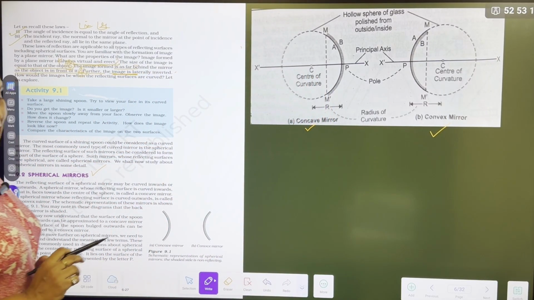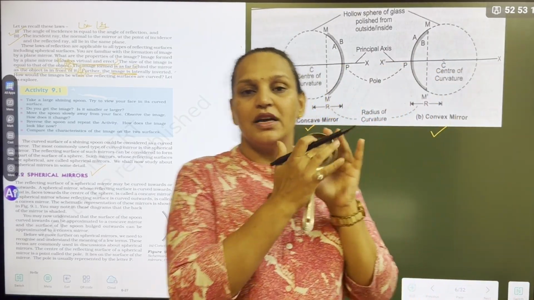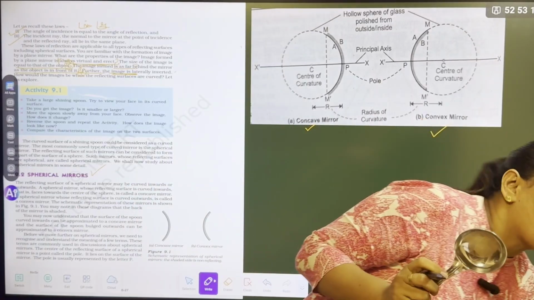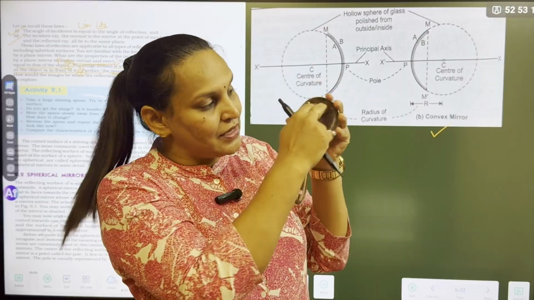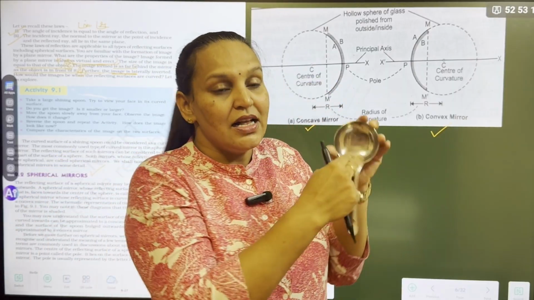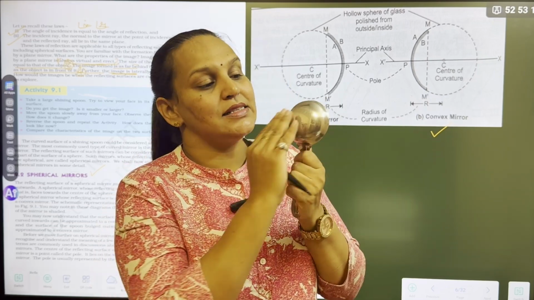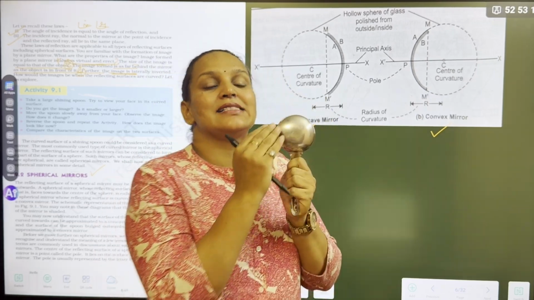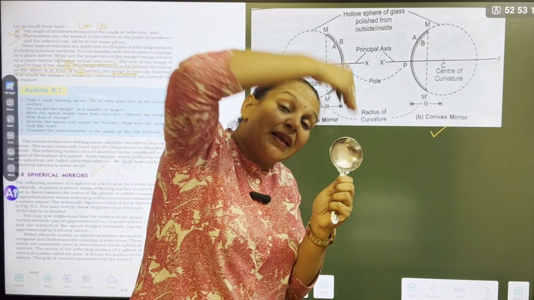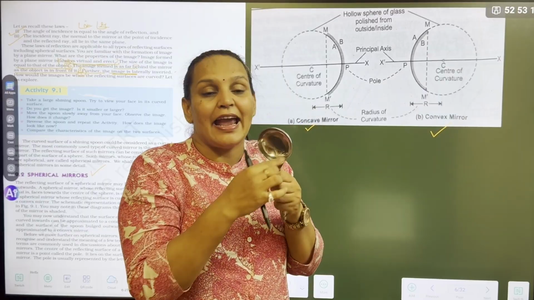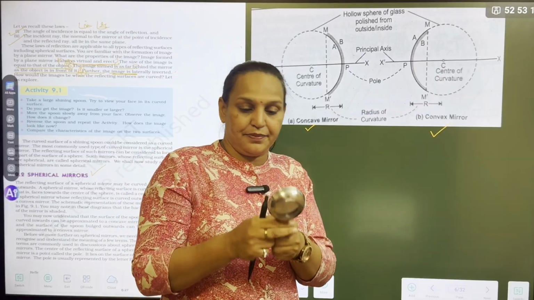So how will I explain you? I am showing you what you see every day in your kitchen. We have these types of spoons, big curvy spoons in our home. So can you see this deep surface which is going deep, in which you pour something and eat? This deep surface acts as a concave side, whereas this bulging surface acts as a convex side. Am I clear? Deep, cave, when you go deep, cave, that acts as a concave. This bulging side acts as a convex side, a convex mirror.